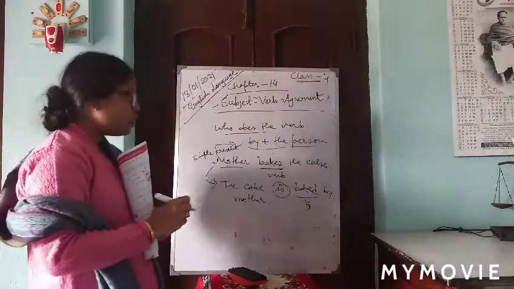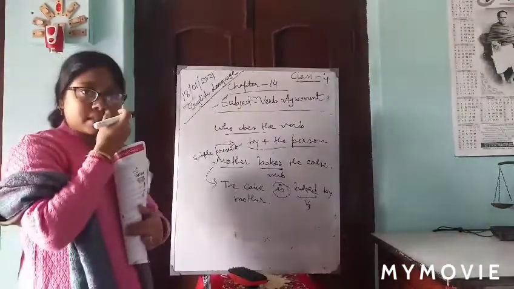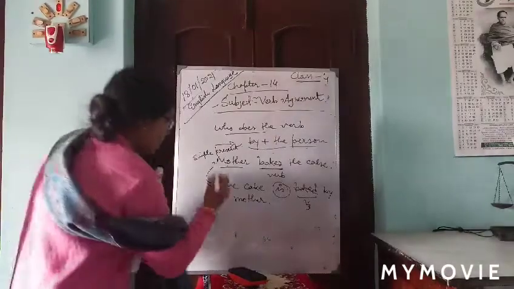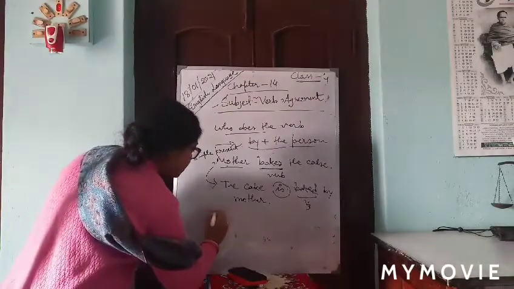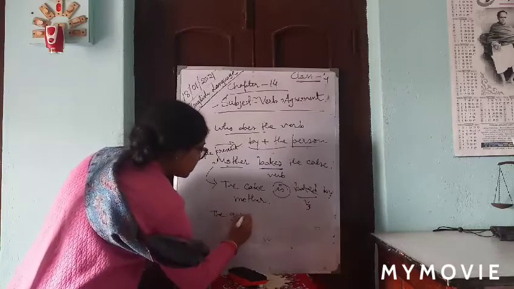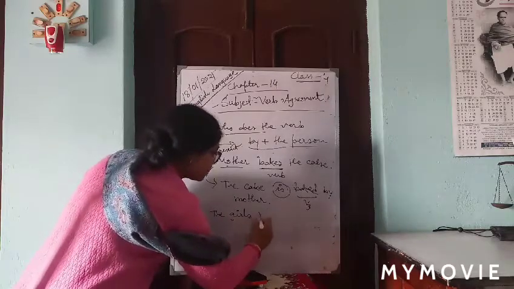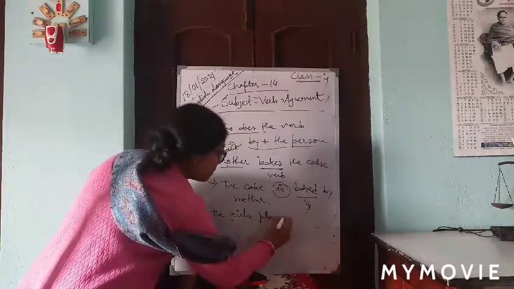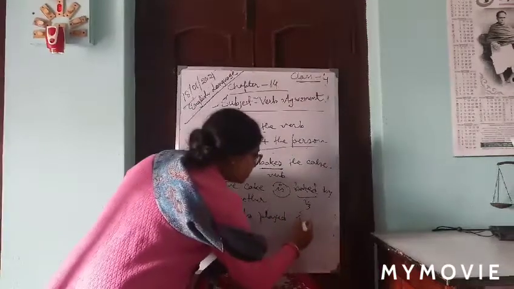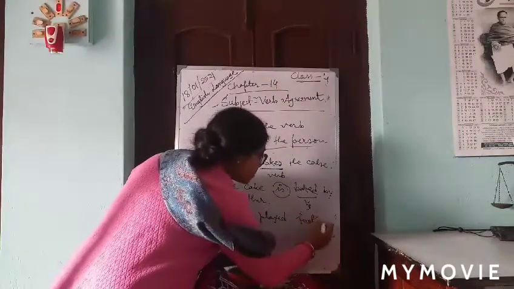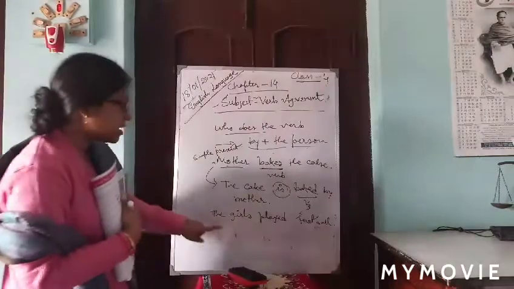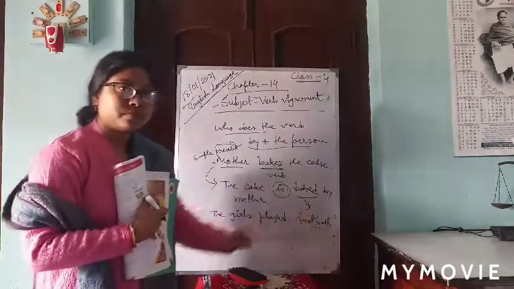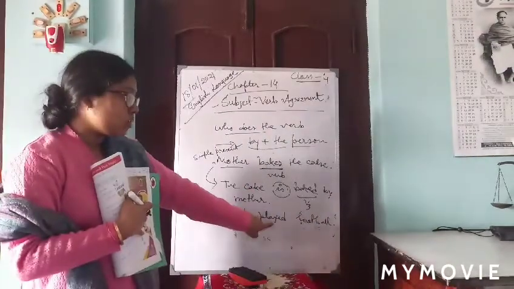Clear? Now one example of simple past I am writing: the girls played football. See, the question is that the girls played football. Now who does the verb?